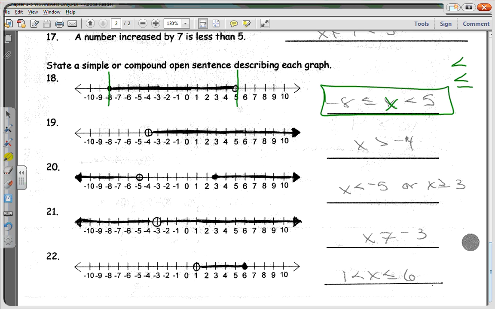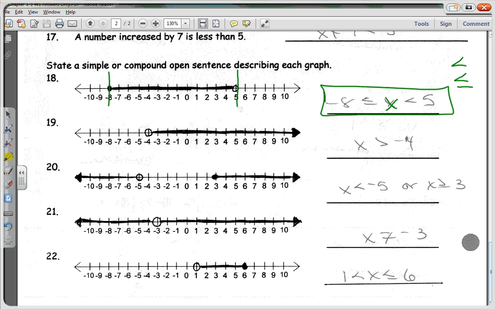When you read it from left to right, it's -8 is less than or equal to X, which is less than 5. Does everybody understand that? You will see it again. Now, if you're looking at number 19, is that a compound inequality? No, because X is not trapped, and there's only one direction. That one direction, the shaded part, represents X, and X has to be what? Greater than -4.